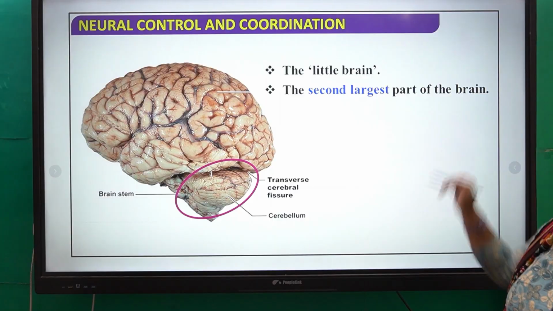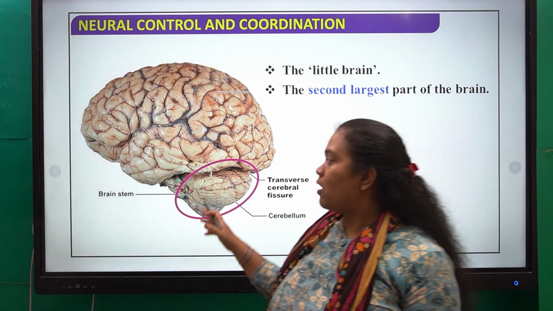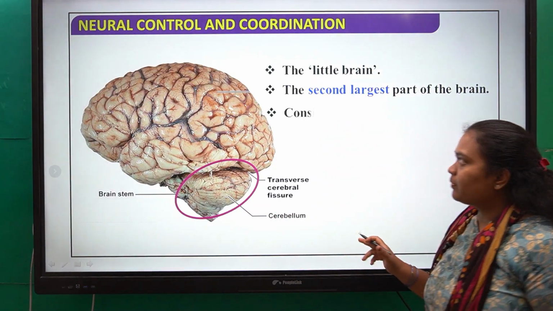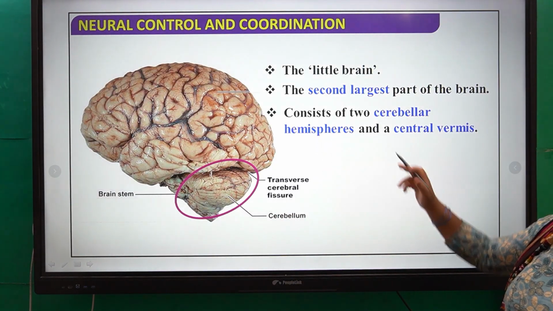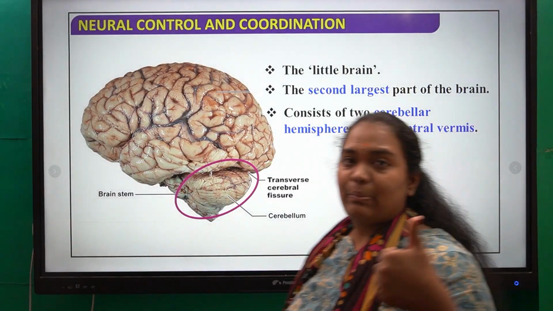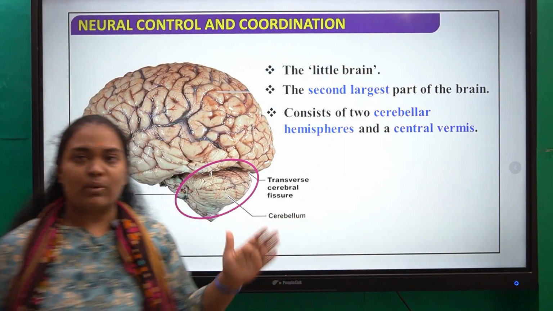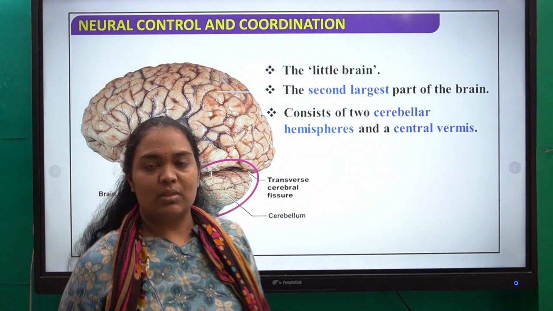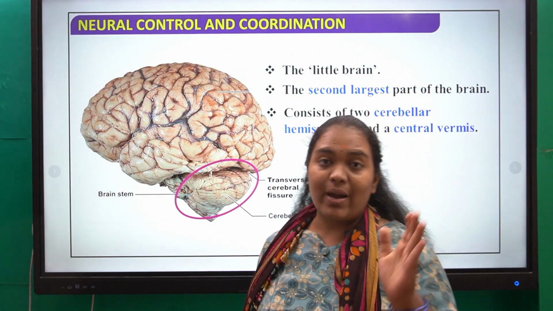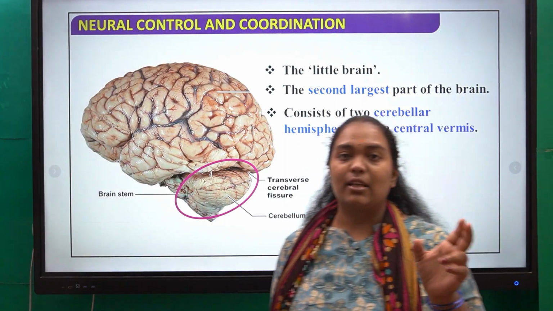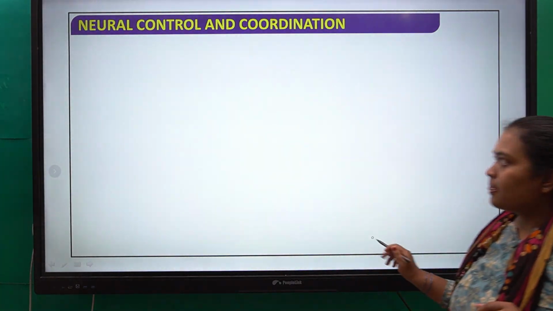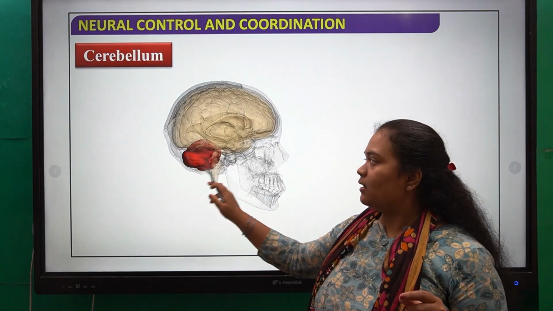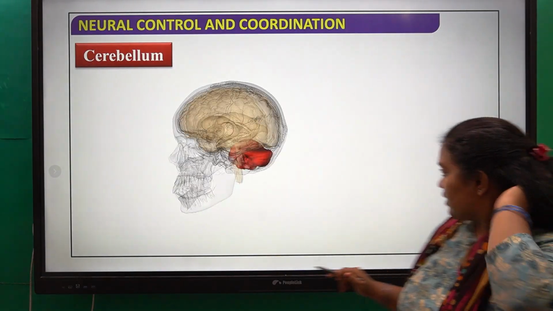The second largest part of the brain. So all other parts, maybe pons, medulla, or the midbrain, are small compared to the cerebellum. And it consists of two cerebellar hemispheres. Same as in the cerebrum, this is also divided into two equal halves, called cerebellar hemispheres, and also the central vermis. In between there is a division which is dividing the cerebellum into two parts, that is nothing but the vermis. So this is the cerebellum. As you can see, it is present here, near your neck.